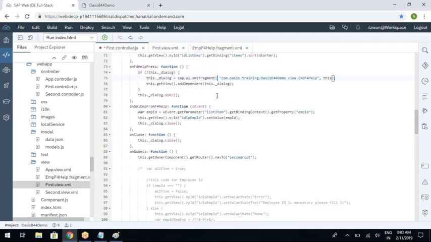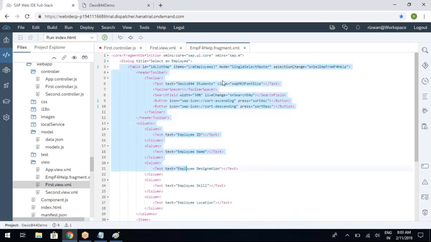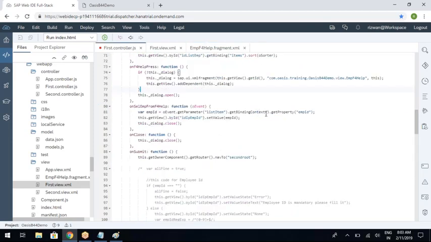So what we do is write the ID for the fragment also the same as the ID for the view, so that you can easily access the fragment UI elements also by using the statement this.getViewById. It's as good as giving an ID for the fragment.